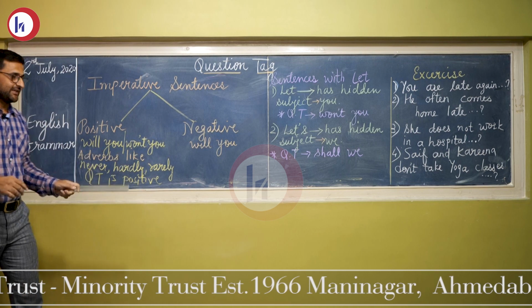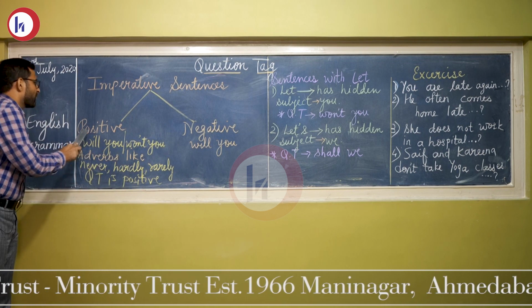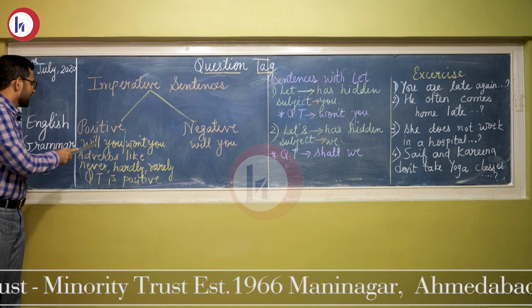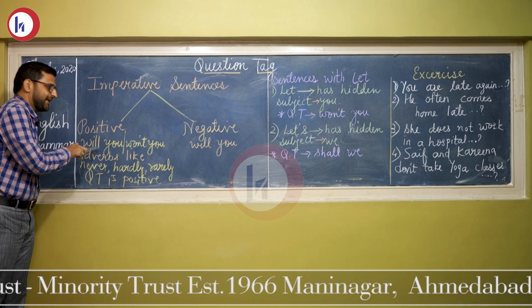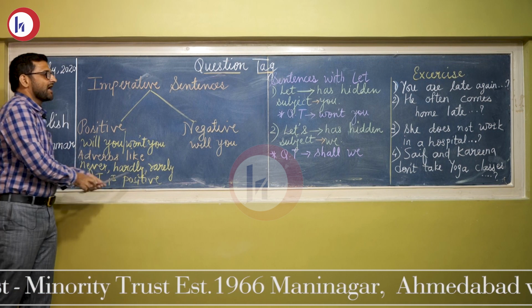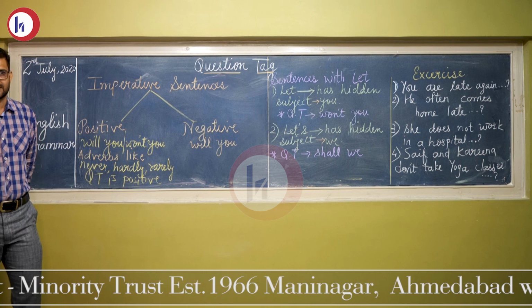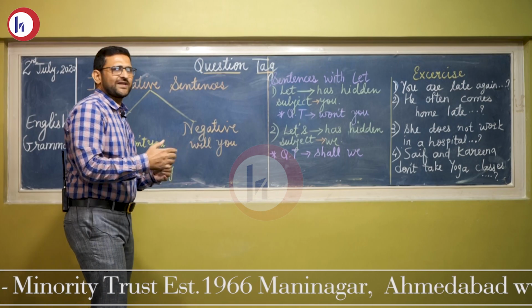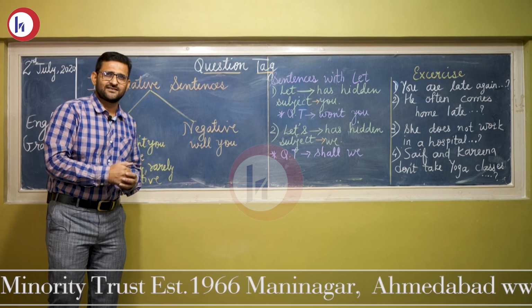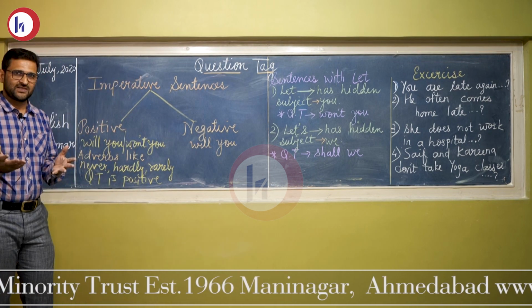You need to remember, when we are having positive imperative sentence, we have to use verb. You can use will also and won't also. Like shut the door. This is a positive imperative sentence. Shut the door. So you can say, will you, won't you. Open the gate. Will you, won't you.